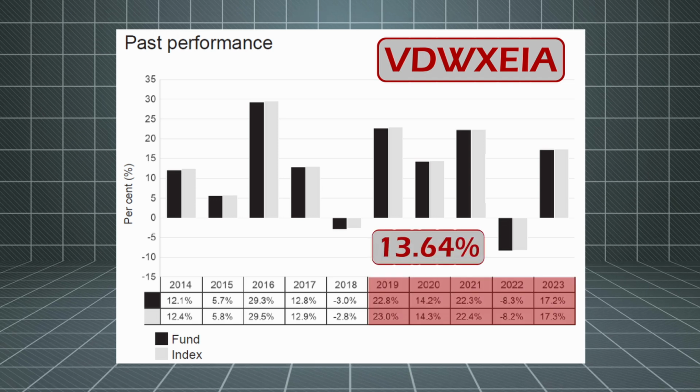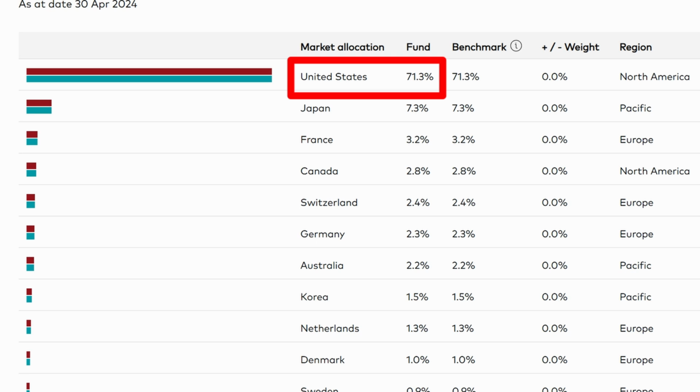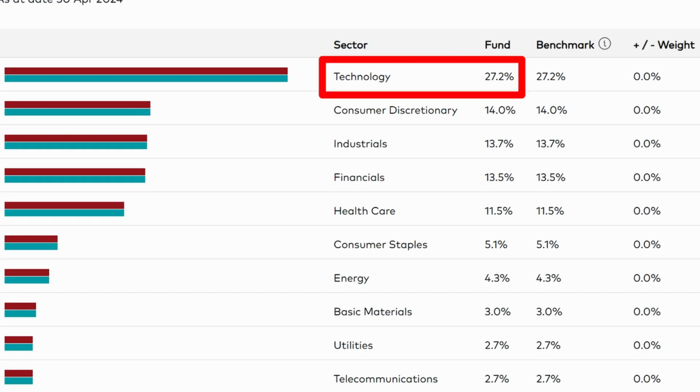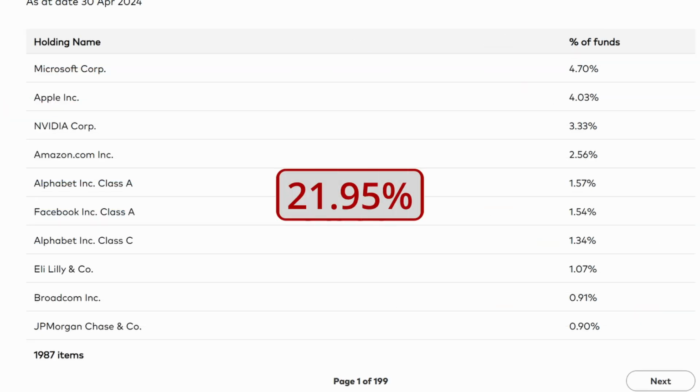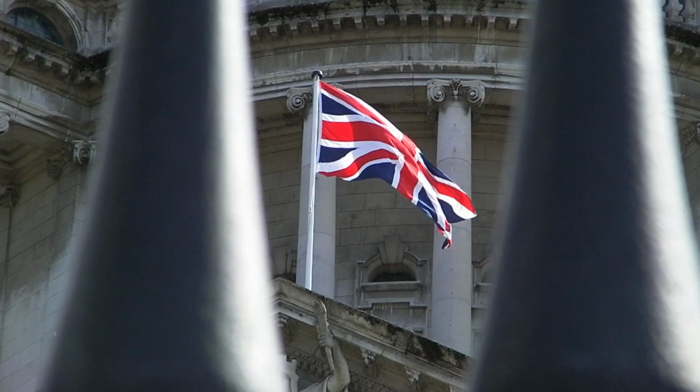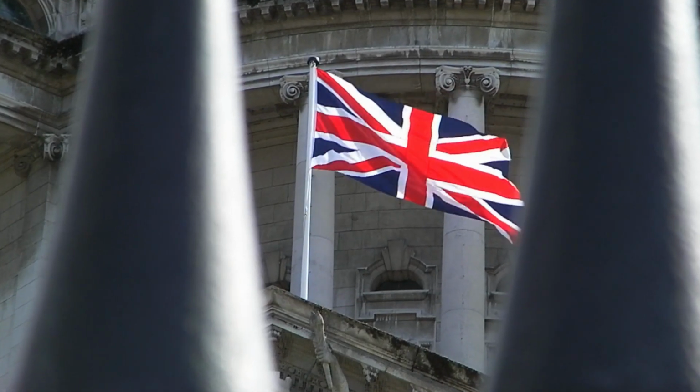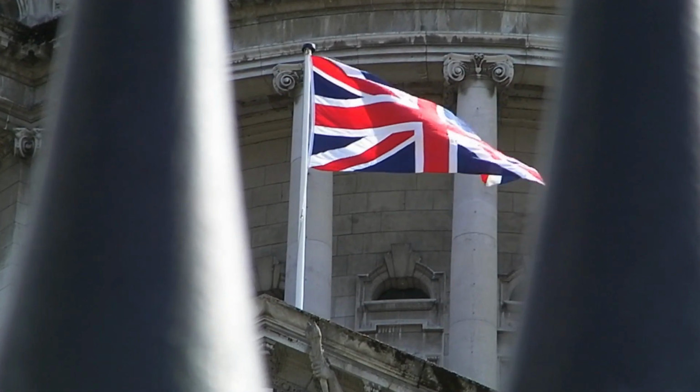Slightly less than the Developed World Fund, but better than the first two global funds that we spoke about that had emerging markets included. The US accounts for a larger 71.3% of this fund, and the tech sector accounts for 27.2%. The top 10 companies, all from the US, account for 21.95%. I thought I would add this one into the mix to get you thinking about how you feel that the UK economy is going to fare going forward into the longer term, especially given the turmoil over the past few years. But please don't make this your main consideration.